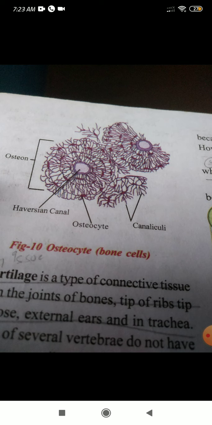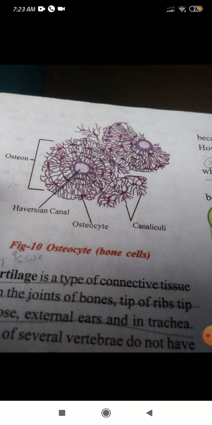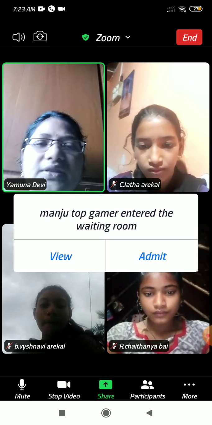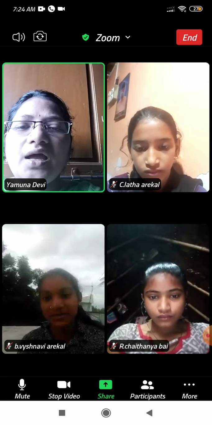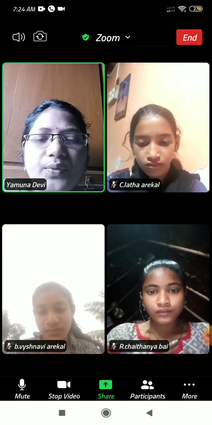So where will these osteocytes be formed? These osteocytes will be formed in the central hollow portion of the bone, which we call the bone marrow.